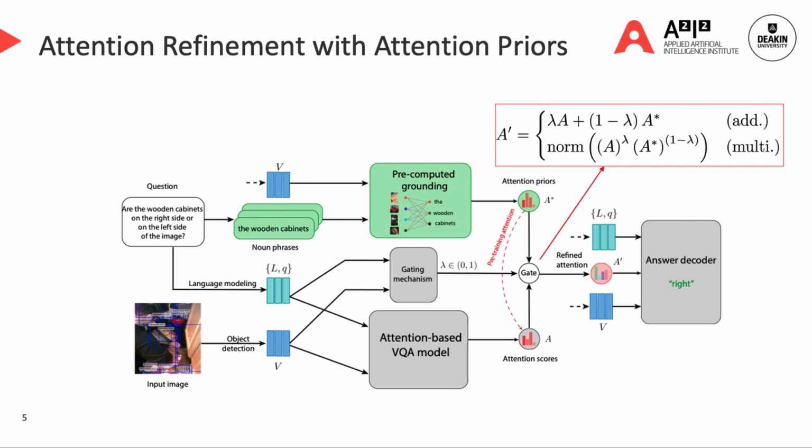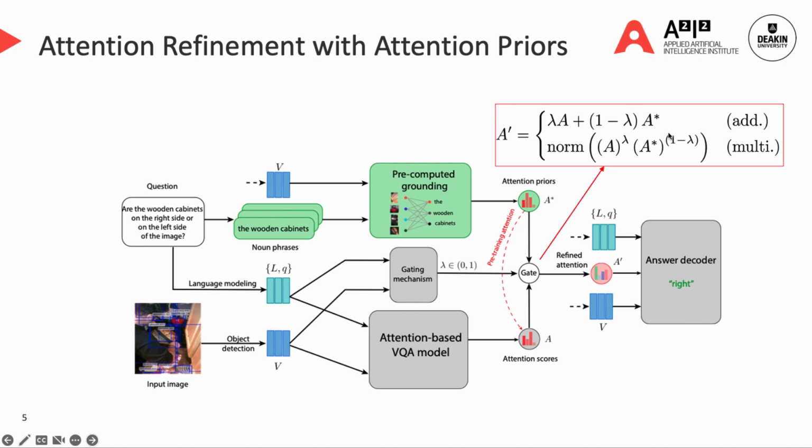Once we have the linguistic-visual alignments, we use them to guide the attention weights computation inside the VQA attention models. As you can see in the figure, the VQA attention weights are now attributed by two sources: from the attention prior A-star and from its own on-the-fly attention computation A. In this work, we combine the two sources of attention scores using either the additive form or the multiplicative form as shown in these formulas.